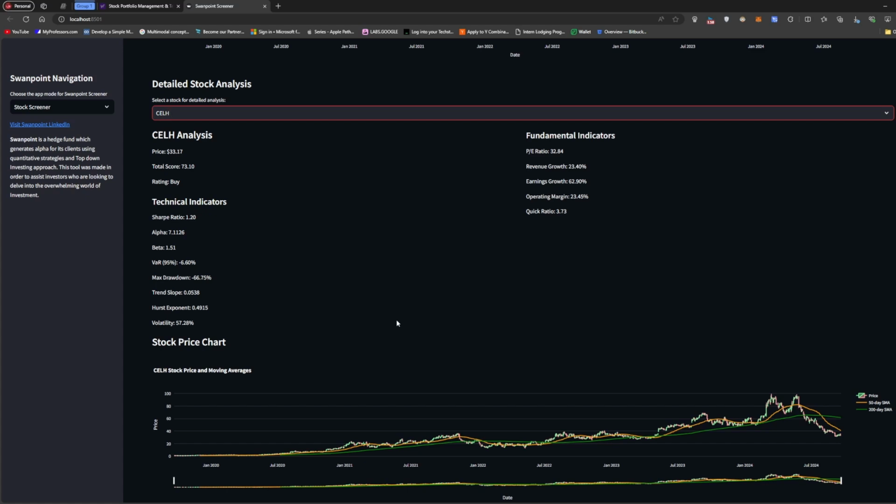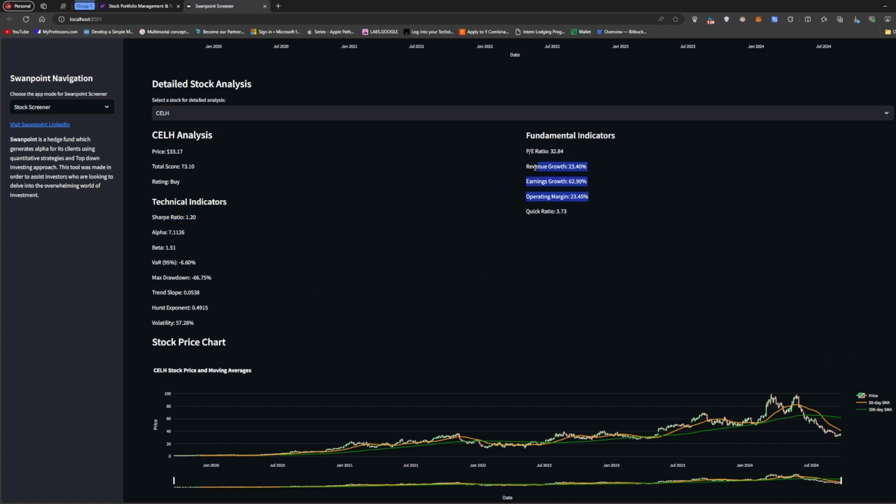I also take sentiment analysis. I go through the different news, and I have a machine learning algorithm that goes through the news and figures out what is being said about the stock. Is it positive news or negative news? And I apply this model that helps me optimize the weightings. So this is Celsius, and the Sharpe ratio is pretty great.